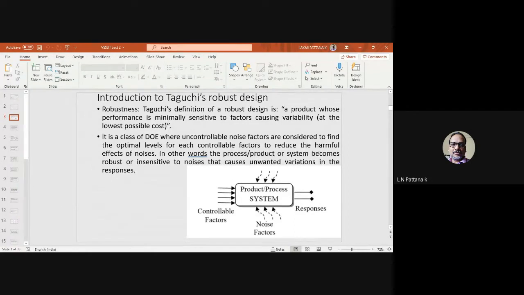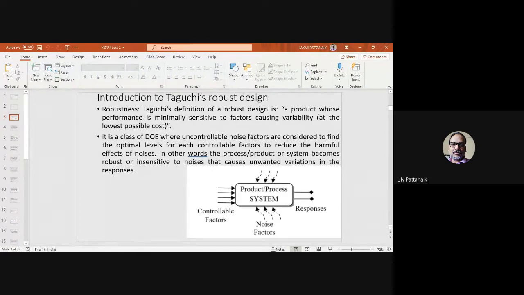So the main concept of Taguchi's robust design is how you can design your product or process by using your controllable factors so that it will be least affected by the noise factor. As you can understand, it's quite useful for any product or any process that you are designing.